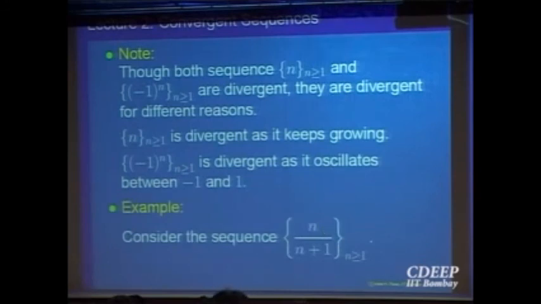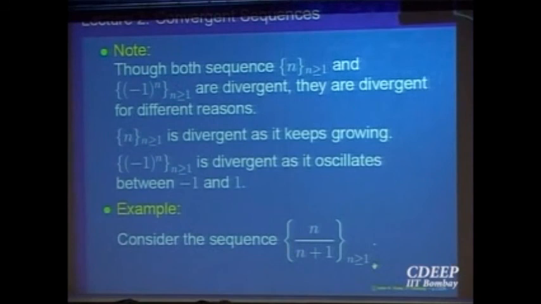So let us define, one more example. Let us just quickly look at n over n plus 1. What do you feel? Another way of guessing why the sequence will converge or not. By graph, there is no graph available. So he says convergent. He must have had some reason. What do you feel? Quickly, there is no time. Convergent to what value? I know. Okay. Let us just see why you feel it is convergent.